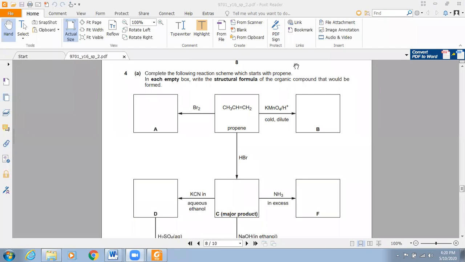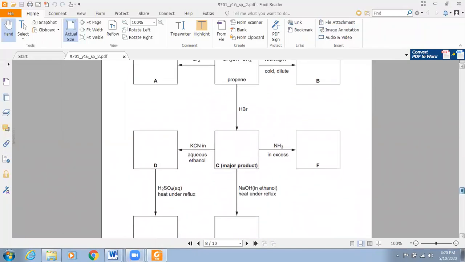Safia, can't you see now? Still, you can't see? Hanadi can see. Safia, you cannot see. What is the problem? Okay, fine. Now it is fine.